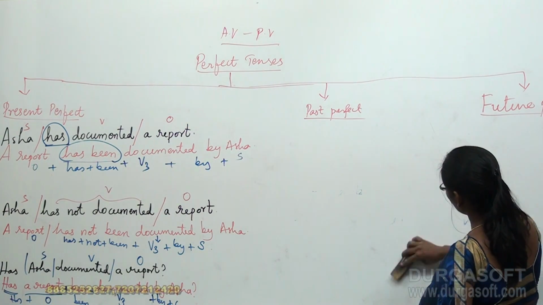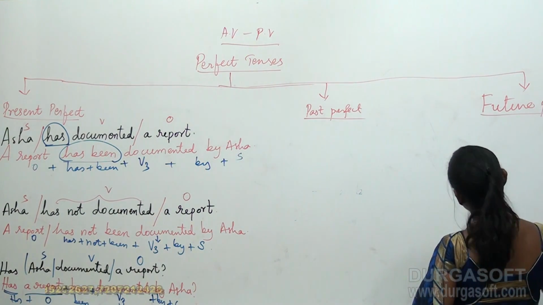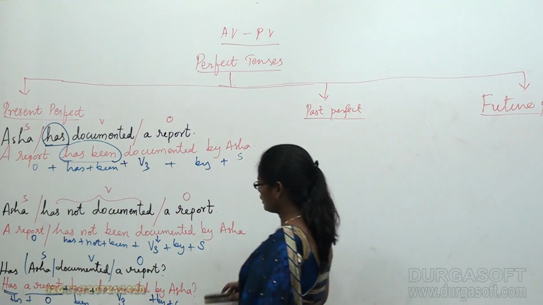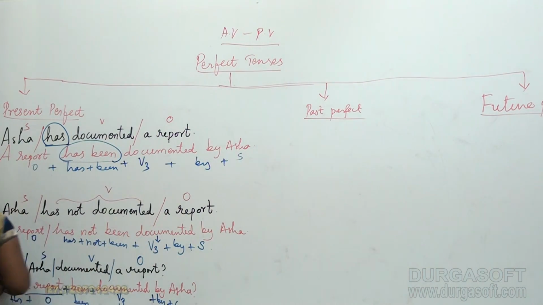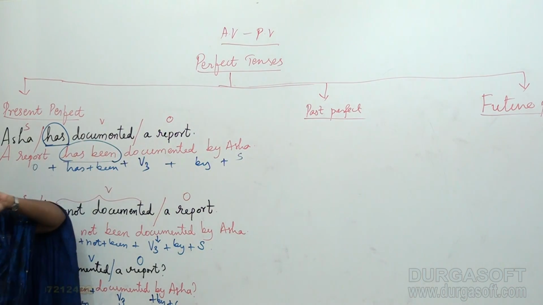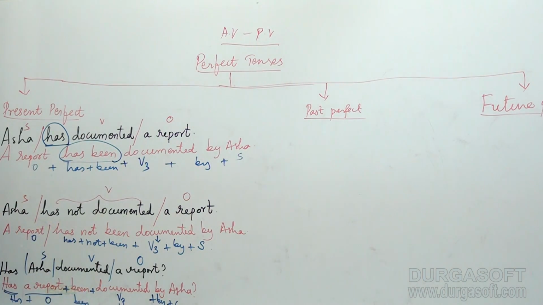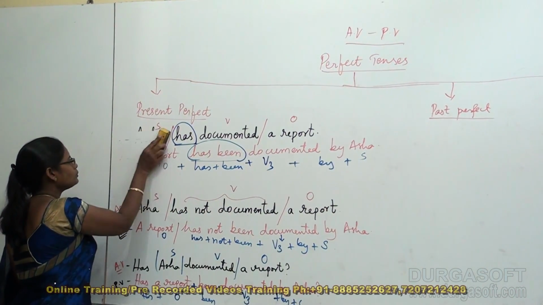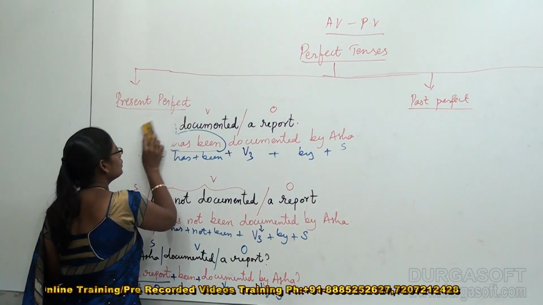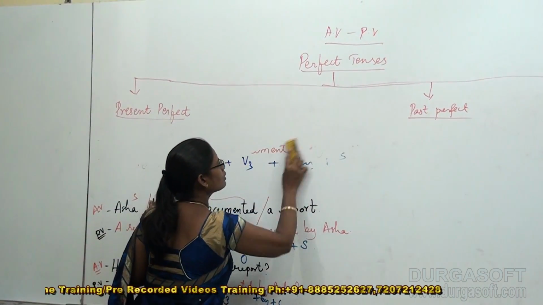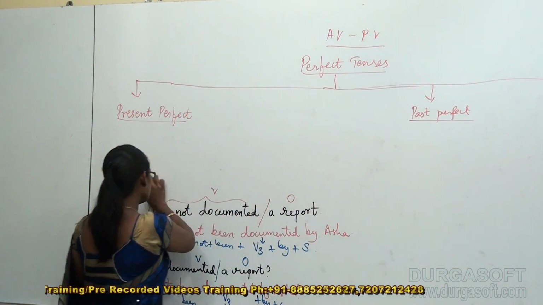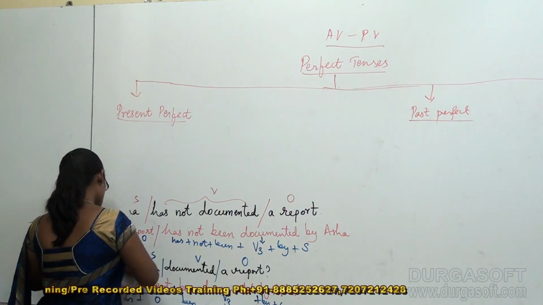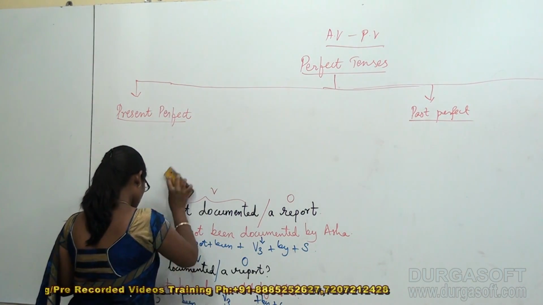Now I would like to give you a few more examples based on the perfect tenses. So far we have done some examples with a singular object. Now let us deal with some more examples with a plural object. Now I want to rub the whole space and give you a new example based on the plural object, and we are going to do a few more sentences.